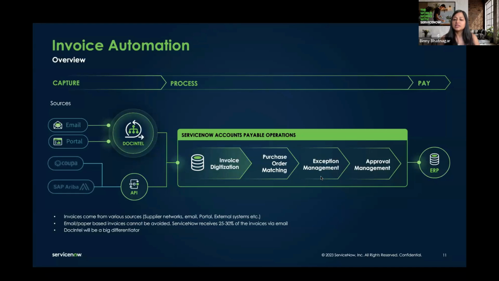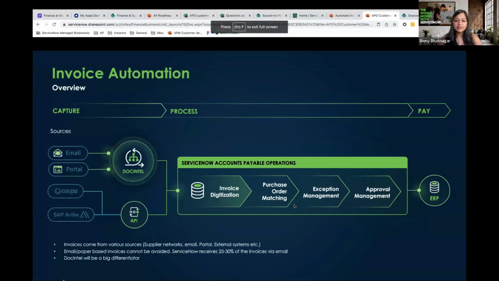And once those exceptions get resolved, then the invoice is approved, and then it gets to a ready state to be paid in the ERP system. So that's really the workflow. Invoices come in, all of these issues are resolved, approvals happen, and then they get ready to be paid in the ERP system. So with that, let me switch to the demo.